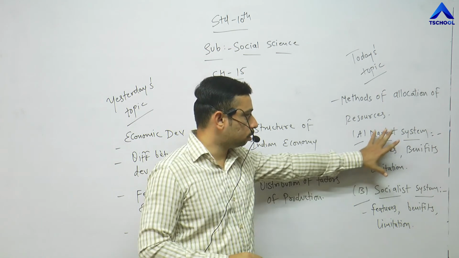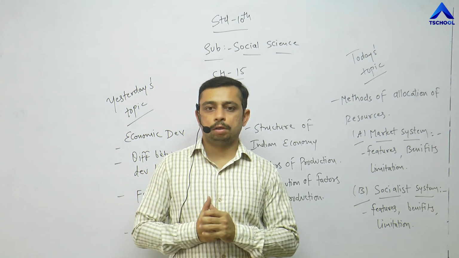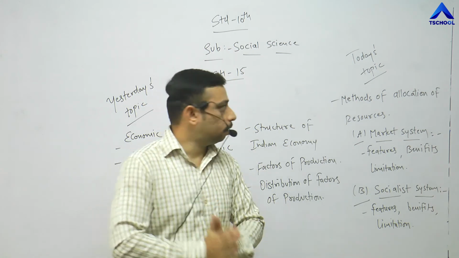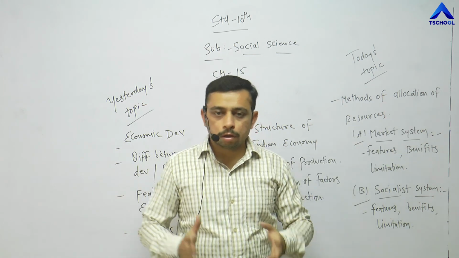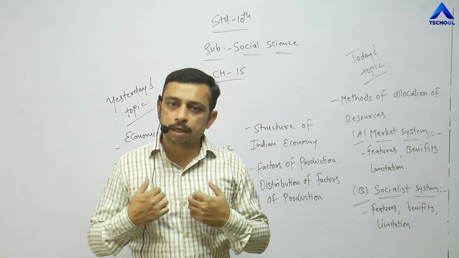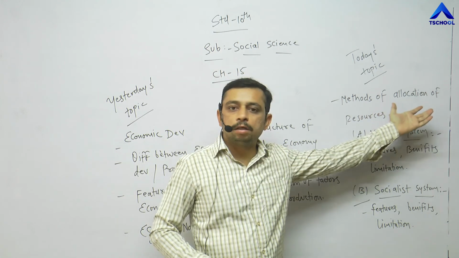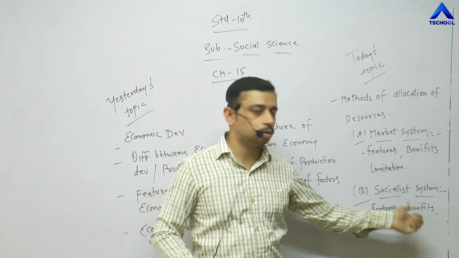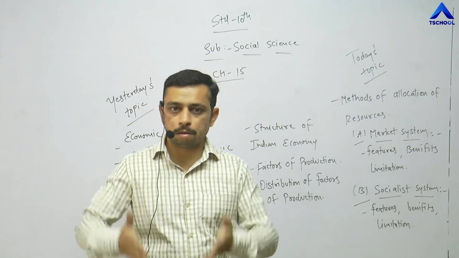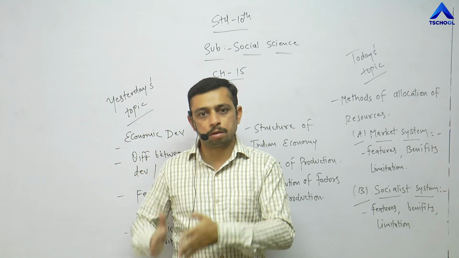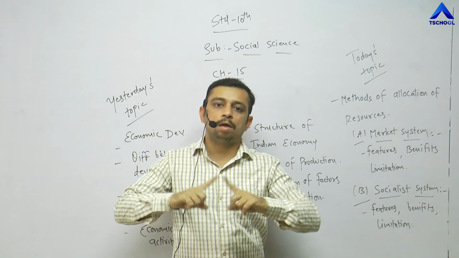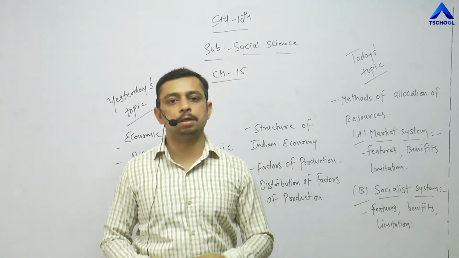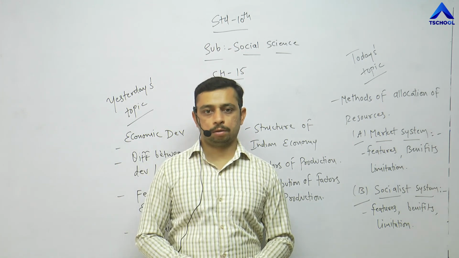I hope the concept is clear. Market system and socialist system. What are we discussing? Economic development. What is economic development? That we know, right? Resources. What are resources? Always limited in nature. When the resources are limited in nature, different methods have been applied for how the resources are allocated. They have been allocated in two ways, that is the market system and the socialist system. What is the market system? Keeping profit in mind. And what is the socialist system? Keeping society in mind. Both are different concepts, both are opposite to each other, both have their own characteristics, both have their own advantages, and both have their own limitations.